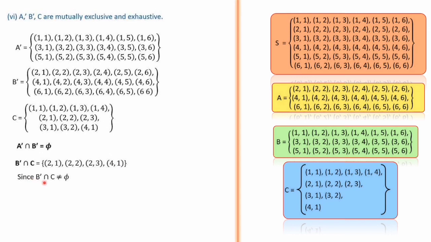Since B dash intersection C is not a null set, B dash and C are not mutually exclusive. So here A dash, B dash and C are mutually exclusive and exhaustive, that is what the statement says. So the first part itself we are not getting true. So we can say A dash, B dash and C are not mutually exclusive and exhaustive. So the given statement is a false statement.